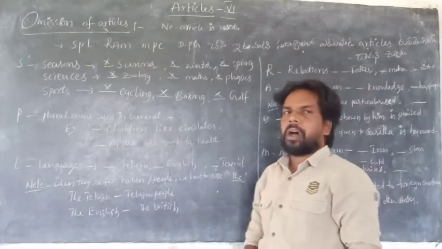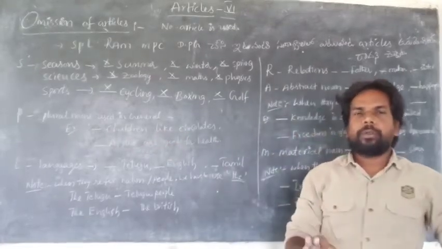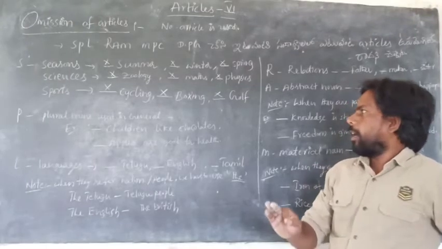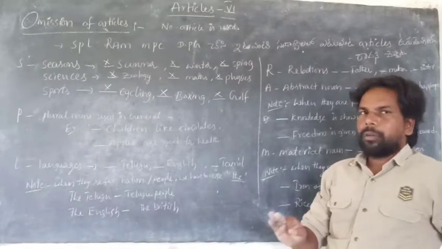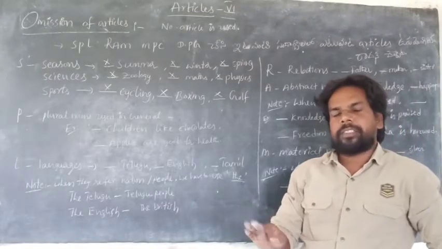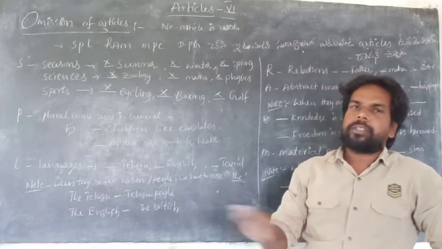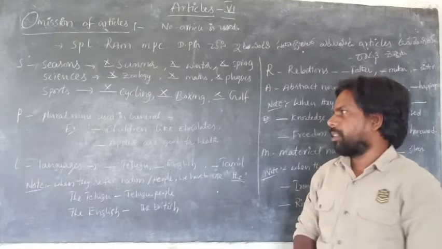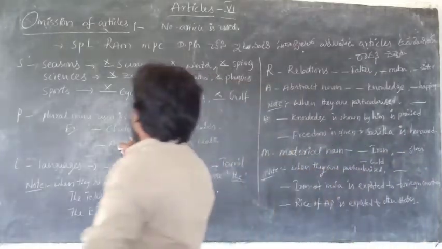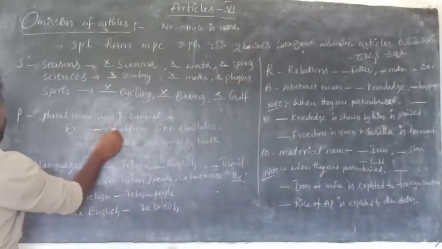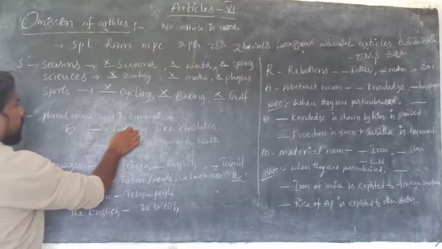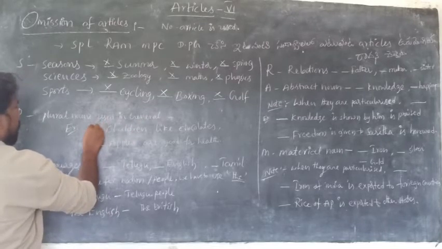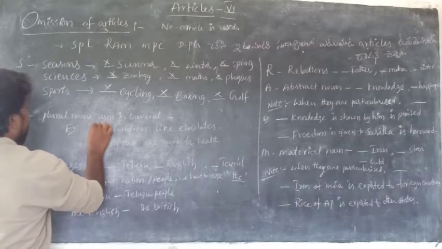Here children means all children, no one exception. So this children is a plural used in general, so no article.